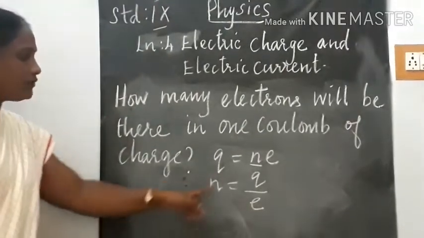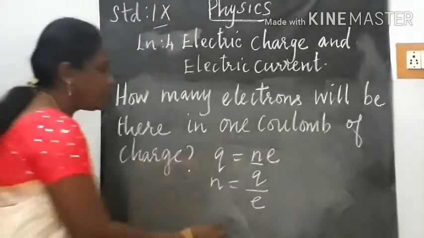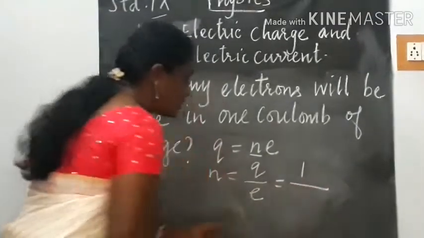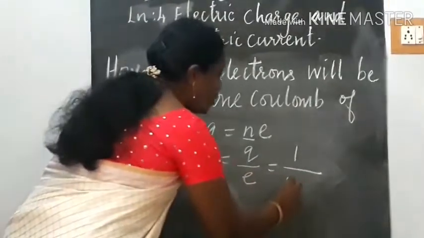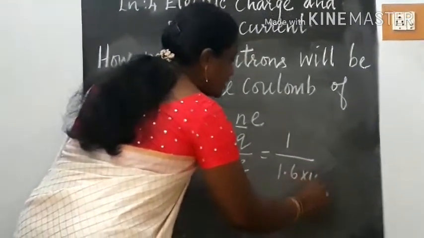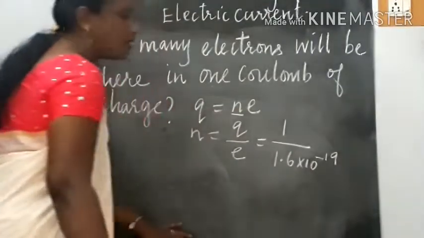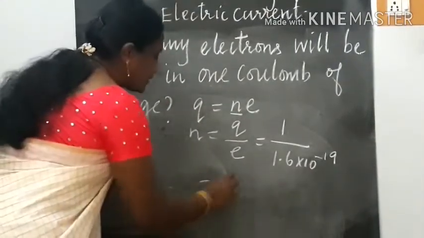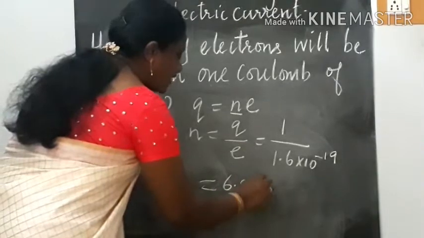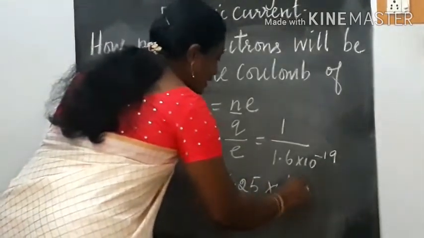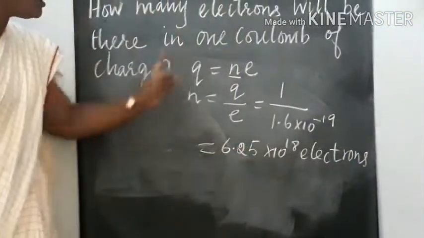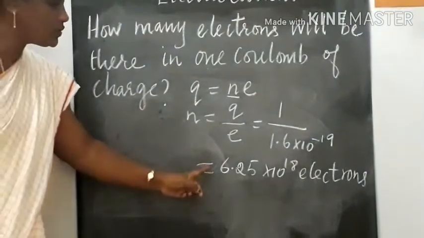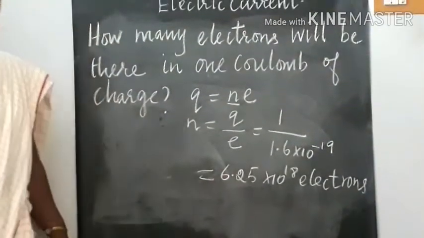So what is the value of Q here? It is 1 coulomb, so N is equal to 1 divided by e. e is the charge of an electron. So what is the value of e? 1.6 into 10 power minus 19. On calculation we get 6.25 into 10 power 18 electrons. So how many electrons are there in 1 coulomb of charge? 6.25 into 10 power 18 electrons.